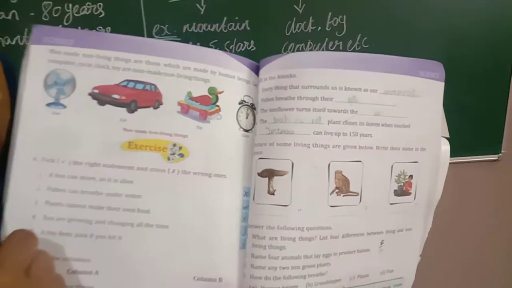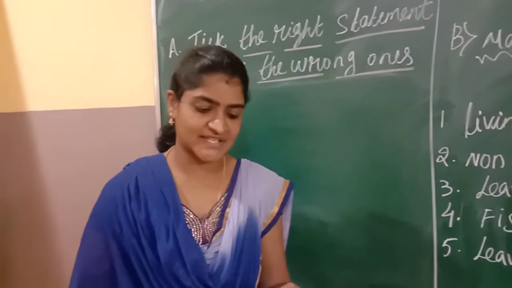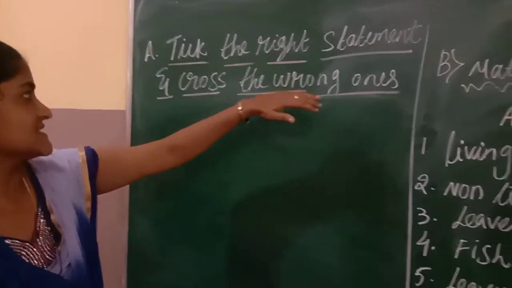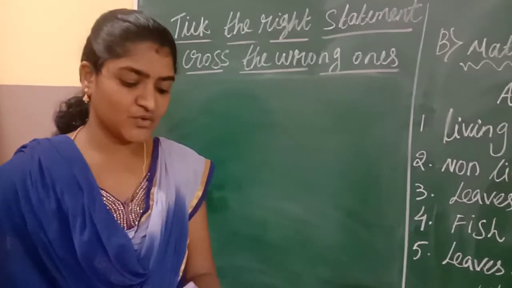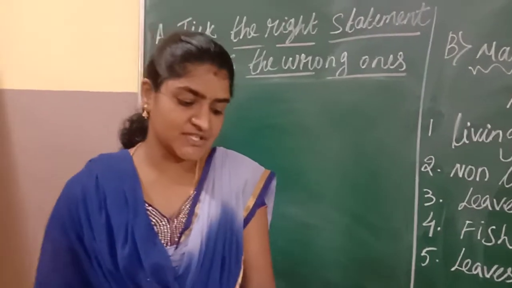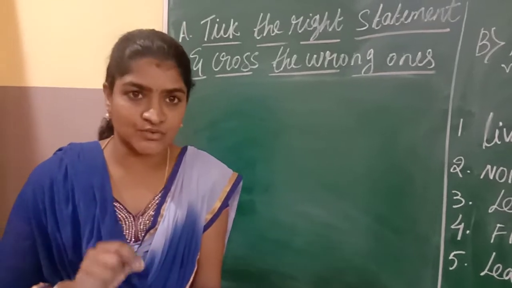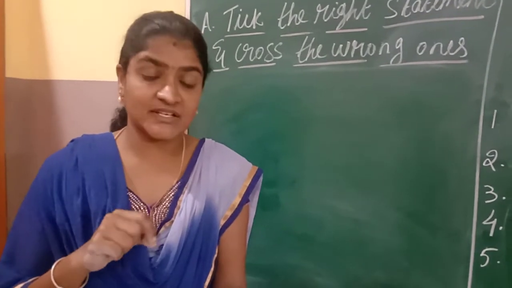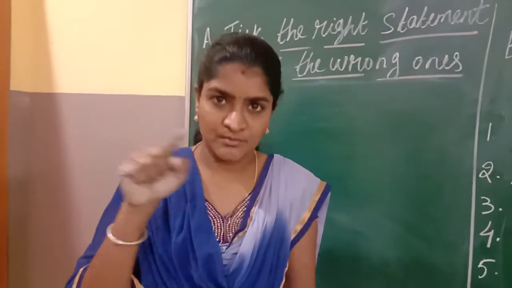Now we will move on to a textbook exercise. Yes children, now we will move on to a textbook exercise. The first one, A, is: tick the correct statements and cross the wrong ones. Here you can see there are 5 questions. You have to read the statement. If you find the statement is true, then you put a tick mark. If you find the statement is wrong, then you put a cross mark in the box.